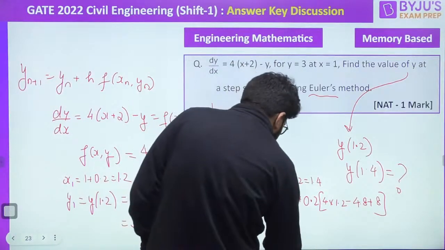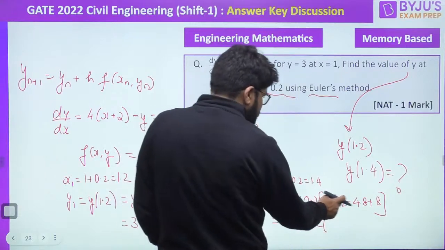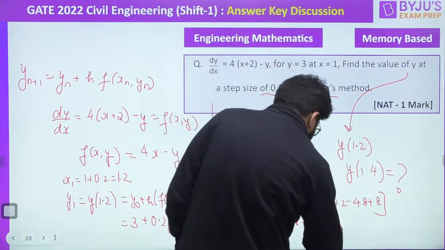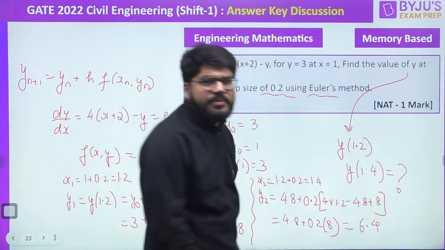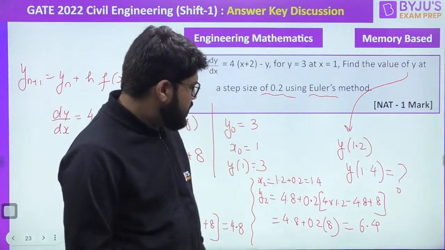So how much is this turning out to be? 4.8 plus 0.2 of, this is 4.8 and 4.8 exactly cancelled, I think, right? Into 8 into 0.2, net answer turning to be 6.4. Check out everybody, 6.4 is the answer. 6.4 is the answer, correct?